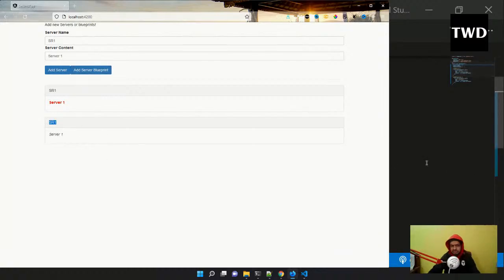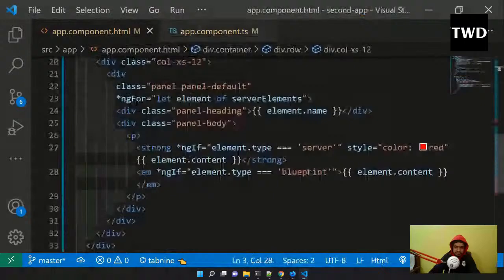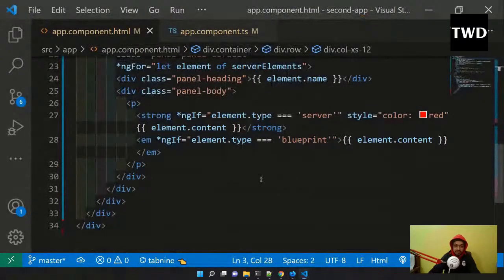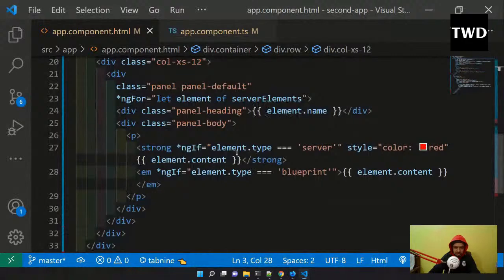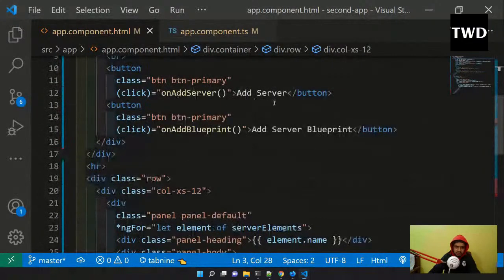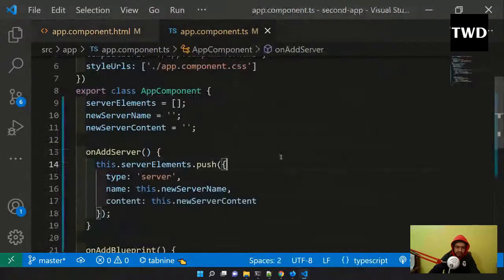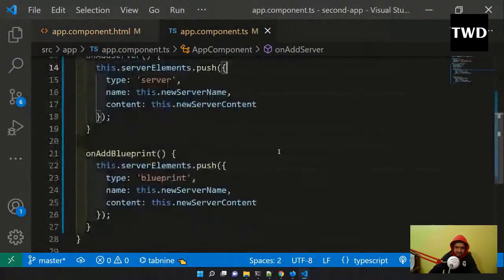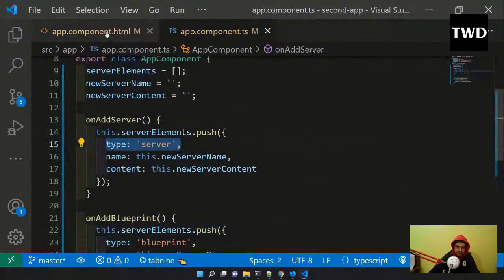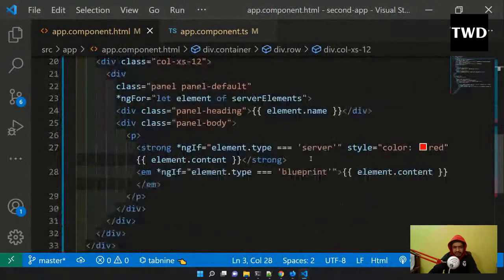But the color is different, so the color is coming from here, and we are just looping through it and showing all these things. So here we are looping through it. On server add will add the server, and on blueprint add will add the blueprint. What's the difference? Server name and all is the same, but here the name is server and here the name is blueprint, and depending upon that we are styling with the color.